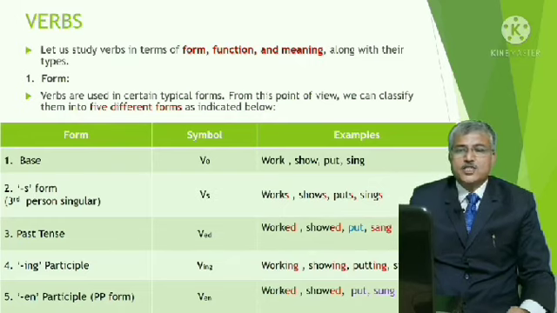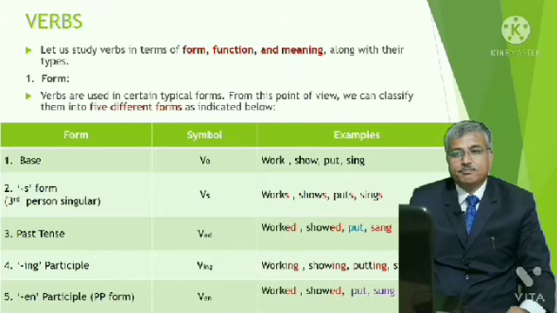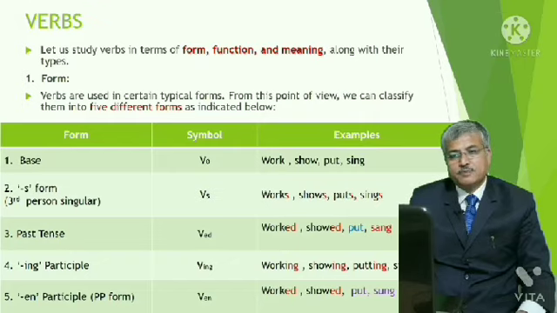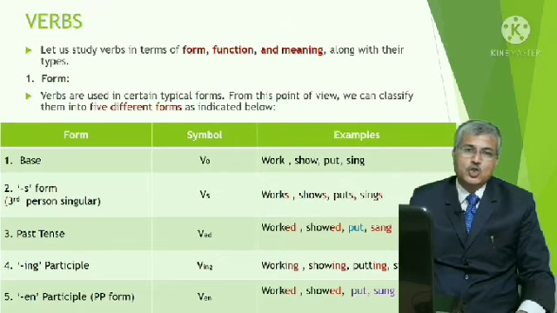Now we will see the symbols and examples. Number 1, base form. The symbol is V0 or V1. For example, work, show, put, sing. S form, which is used after third person singular. Symbol is VS: works, shows, puts and sings.